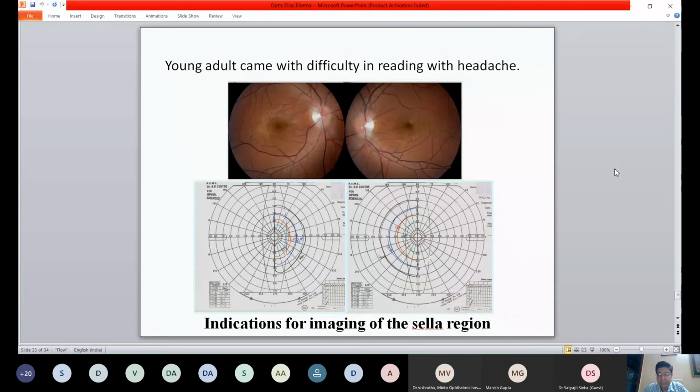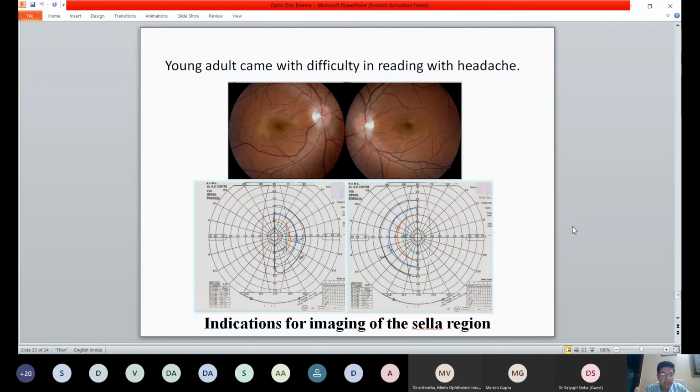Again, another very interesting patient. I think this is the last patient I have. A young adult who came to us with difficulty in reading. His vision was 6/6 when we tested, but because of the temporal pallor, his field was done, and you can see these fields. This is a Goldmann kinetic perimetry. The chalked out areas are the areas that are seen. So you can see a bitemporal hemianopia, and this patient was imaged for the sella, and he had a sellar tumor.